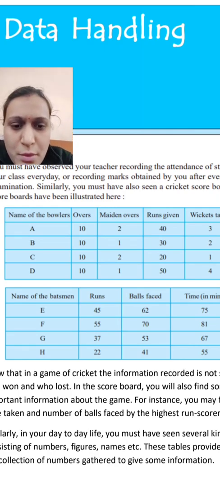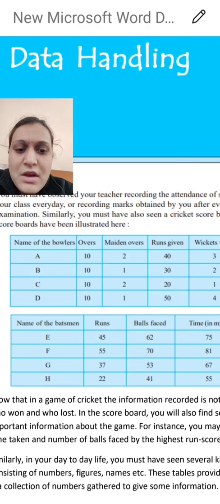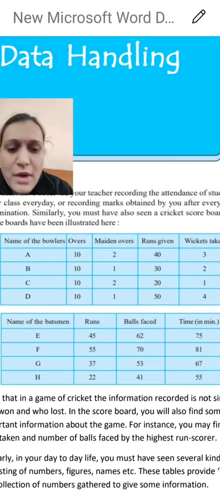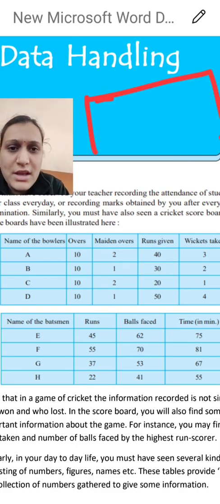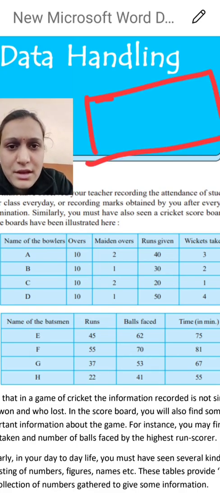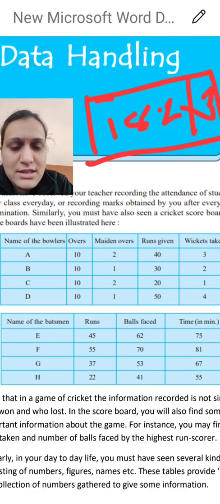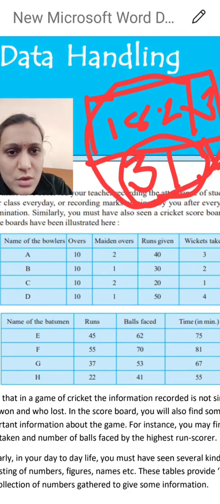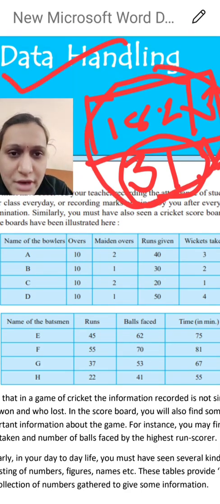In this scoreboard you will also find some more information. For instance, you may find out the time taken and the number of balls faced by the highest run scorer. In a cricket match you have seen one scoreboard shows 182 runs and 3 wickets, and the over running is, suppose, 31. That means 31 overs have been completed and the 32nd over has started. These records we maintain only with the help of data handling.